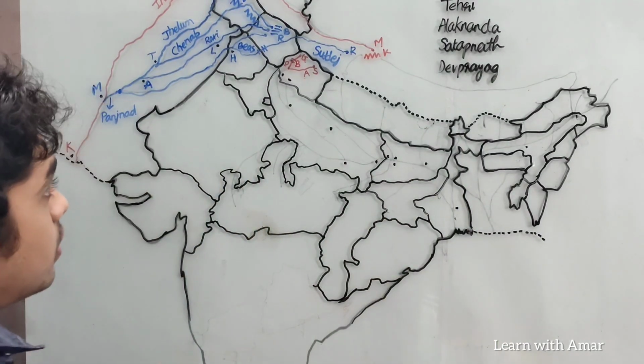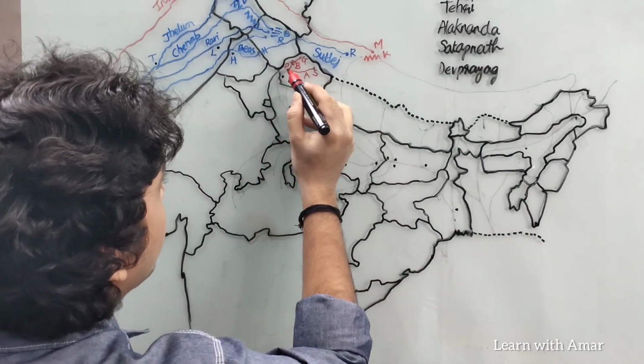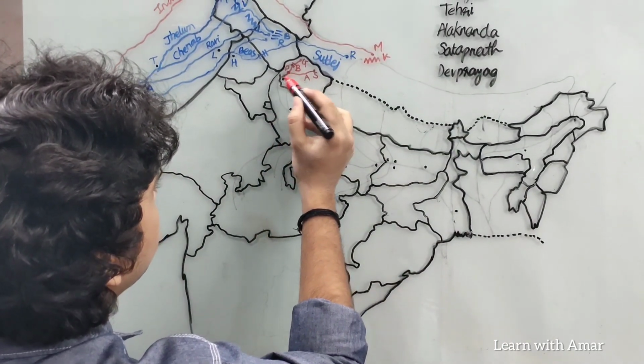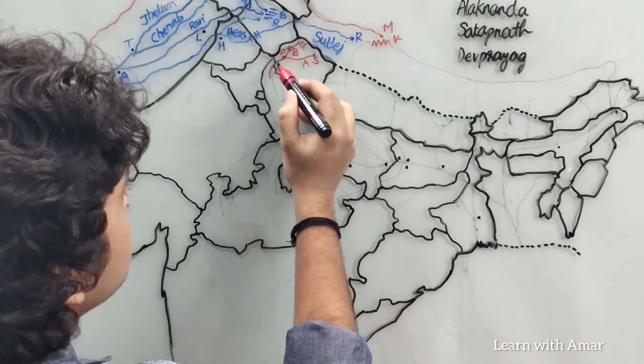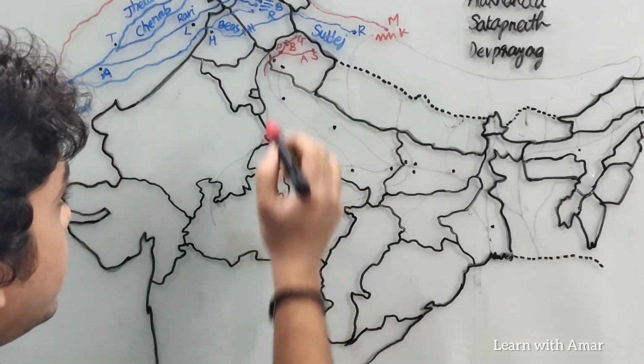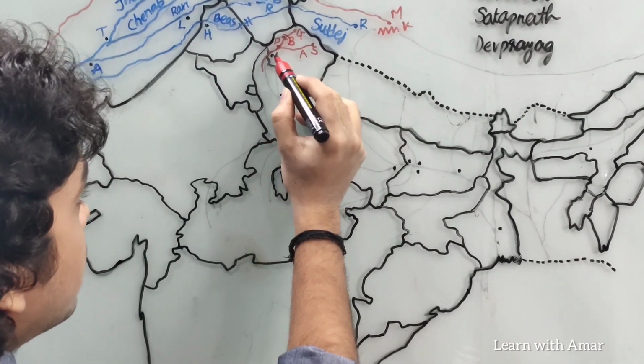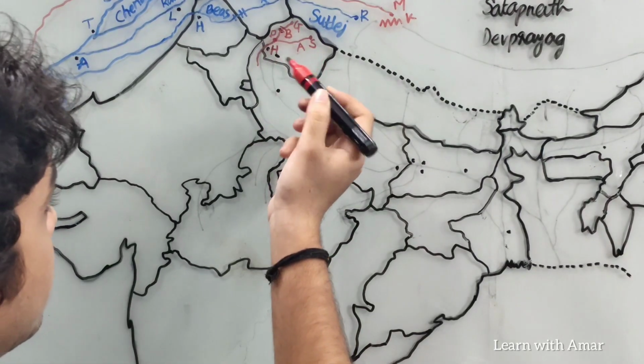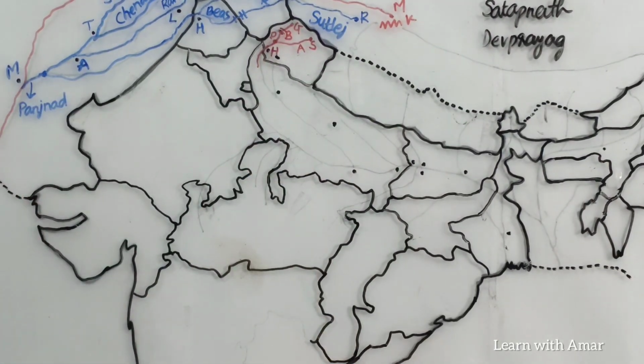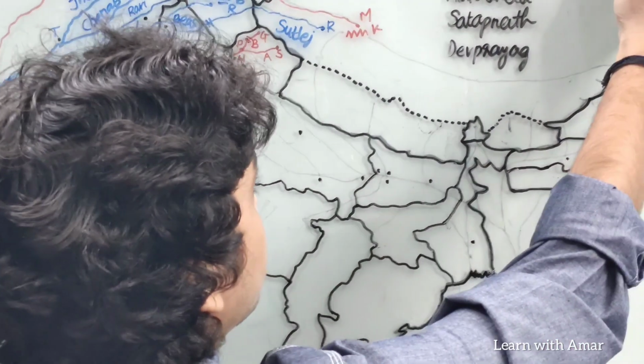To form Ganga. Ganga originates here in Uttarakhand. It flows through Uttar Pradesh. At this city, Haridwar in Uttarakhand, it enters plains from Himalayas. Okay, this is Haridwar.